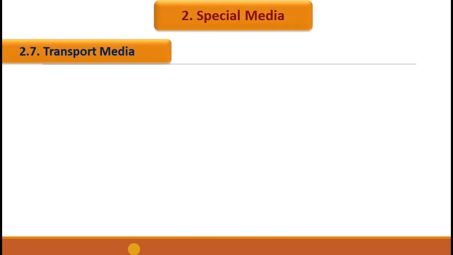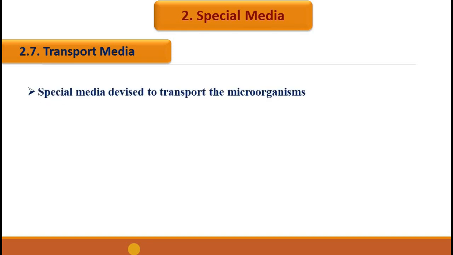Seventh and last category coming under the special media is transport media. Special media that are used to transport the microorganisms are called transport media. Sometimes the collection center of the microorganism will be away from the laboratory where we are going to test these microorganisms. In such conditions, we have to transport this organism from the site of collection to the laboratory. So the organism should withstand this time of transport.